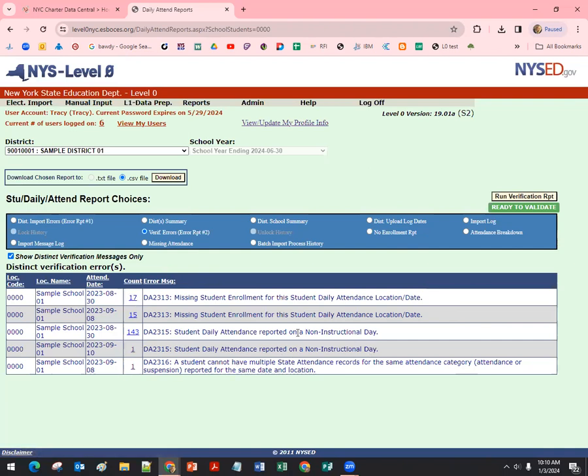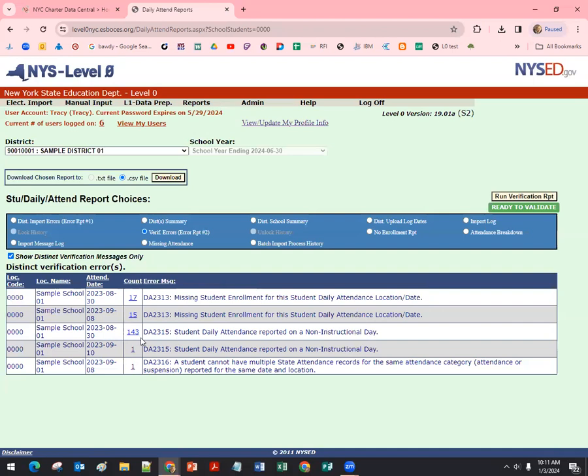Someone has attendance on a couple of things on a non-instructional day. This one is a single student on the 10th. If we look at the calendar, we see that that's a Saturday. Maybe that was a 2-day suspension, and they accidentally put it on a Friday and Saturday. You'd need to move it to Monday.